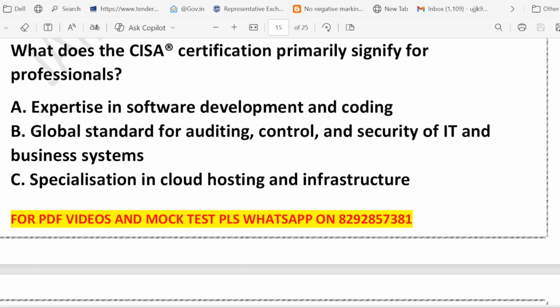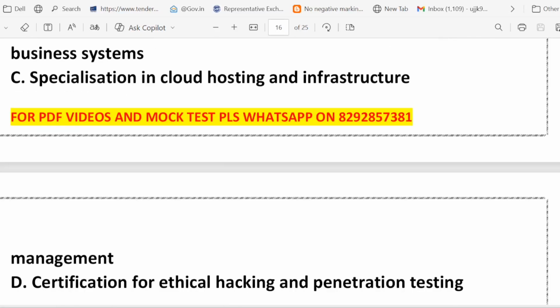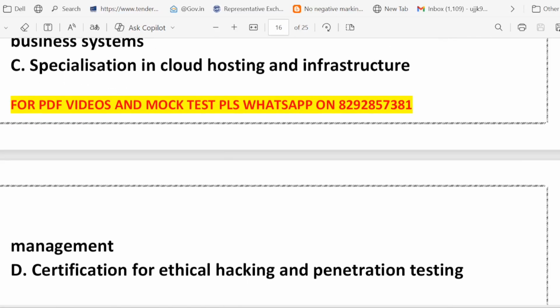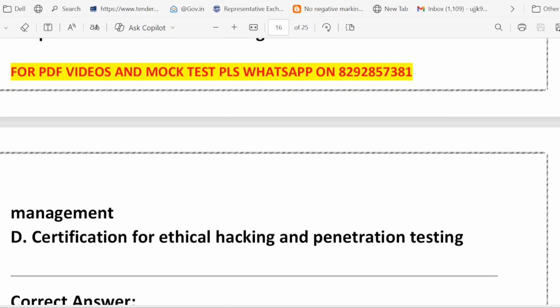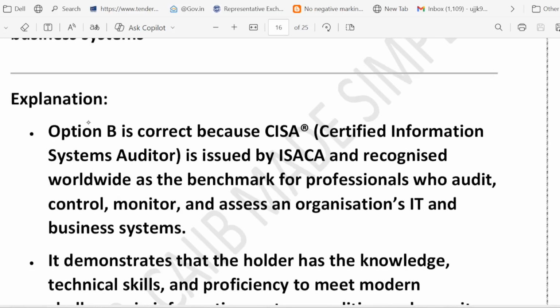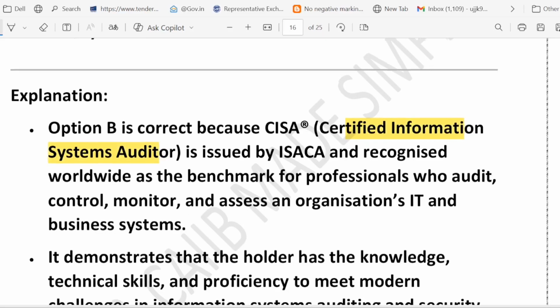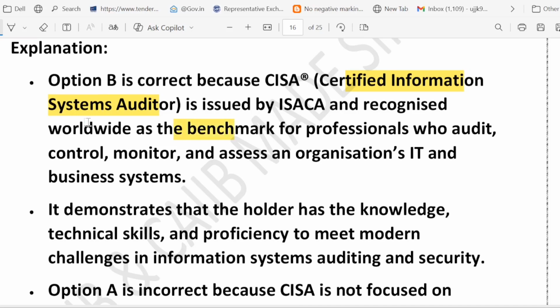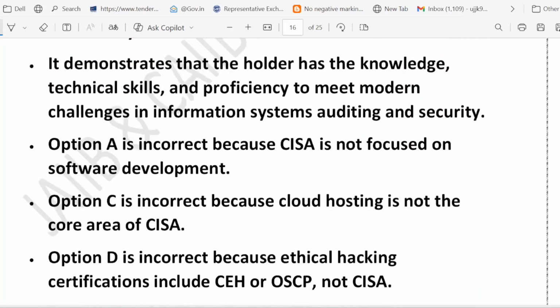What about C? Specialization in cloud hosting and infrastructure. See, cloud management is a different field. CISA covers auditing and security, not hosting servers. And the last option they have given, certification for ethical hacking and penetration testing. That is wrong. Ethical hacking certifications are different, right? So just remember the full form of CISA, Certified Information System Auditor. A global benchmark for IT auditing. It's not about coding, not about cloud hosting, etc. It checks IT systems accurately.